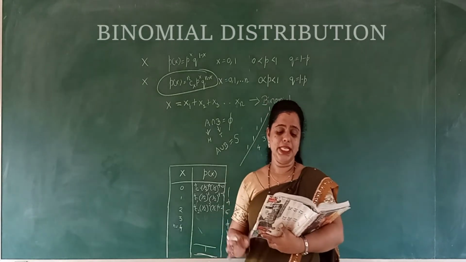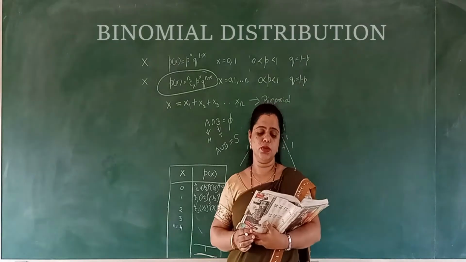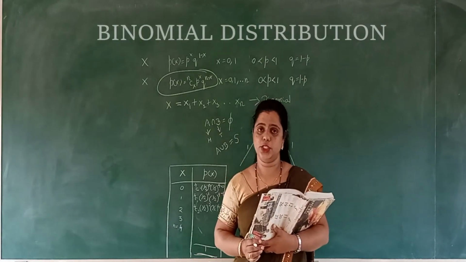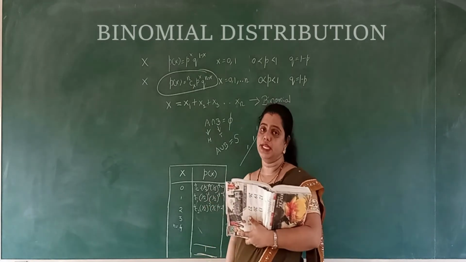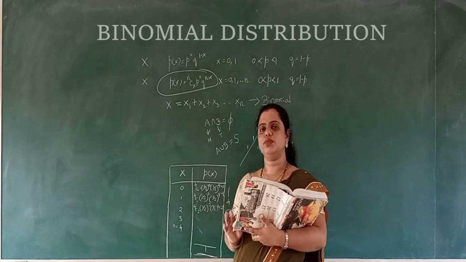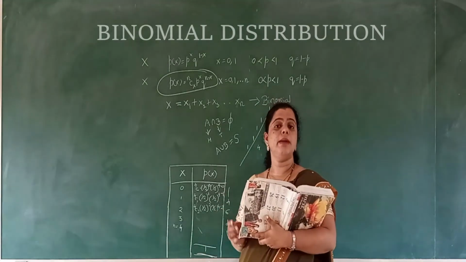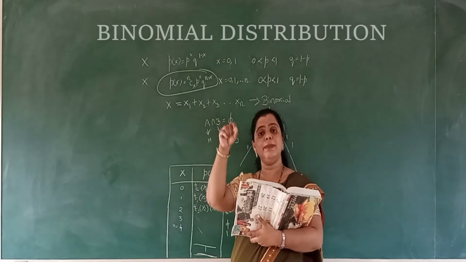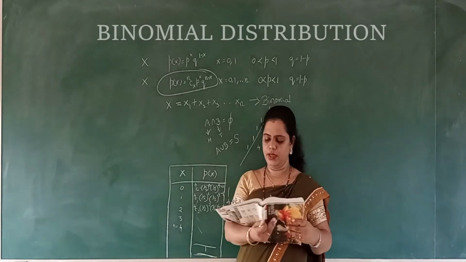Okay, so they say that the sum of all the probabilities is equal to 1 because binomial distribution is a probability distribution. In a binomial distribution, if you find the total, you will get it as 1 because it is a probability distribution. The probability distribution, you have learned about it, I have told you that the probability total will be summation p of x equal to 1. In the chapter random variables, we have learnt about it, right?